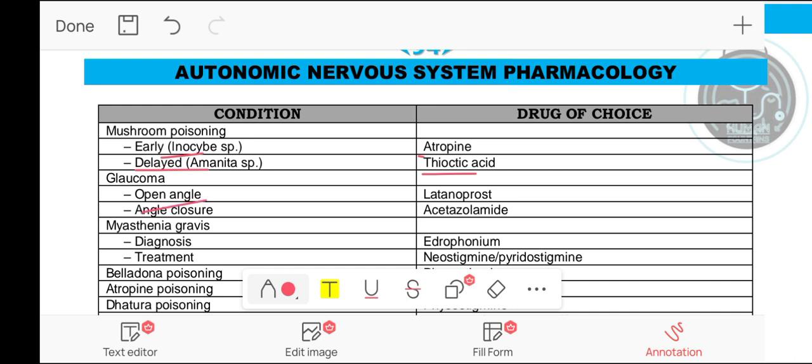What is latanoprost? We should talk about latanoprost. But before talking about latanoprost, what is atropine? Atropine is a non-selective muscarinic blocker. It is also called an anti-muscarinic drug. Atropine is used as an antidote for mushroom poisoning. So atropine is a non-selective muscarinic antagonist.